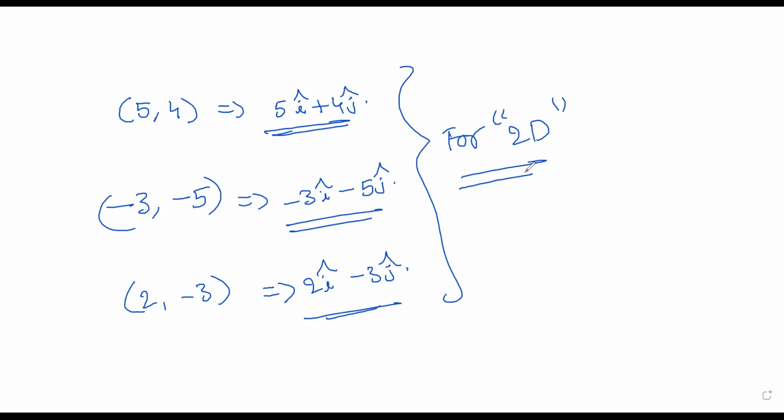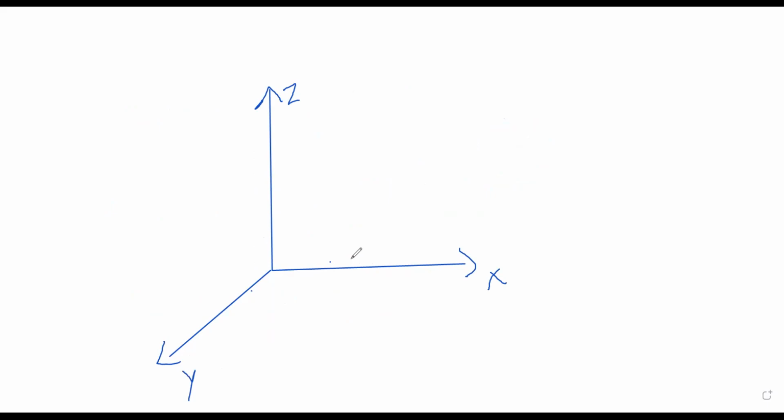Now, what if I have a z axis also? Suppose I have a scenario like this: this is z, this is x, and this is y. 1 unit movement in x-axis is I cap, 1 unit movement in y-axis is j cap, 1 unit movement in z-axis is k cap.